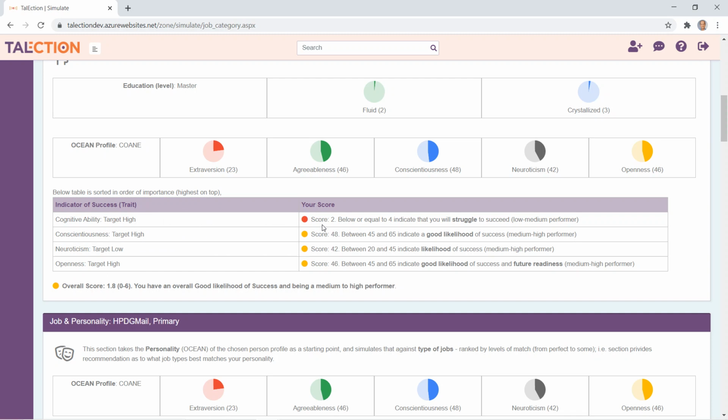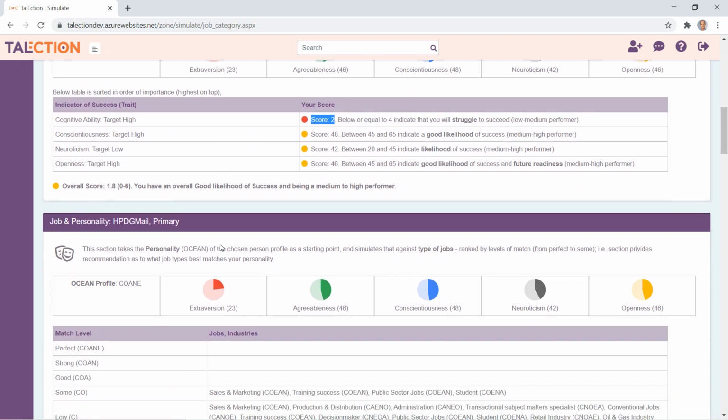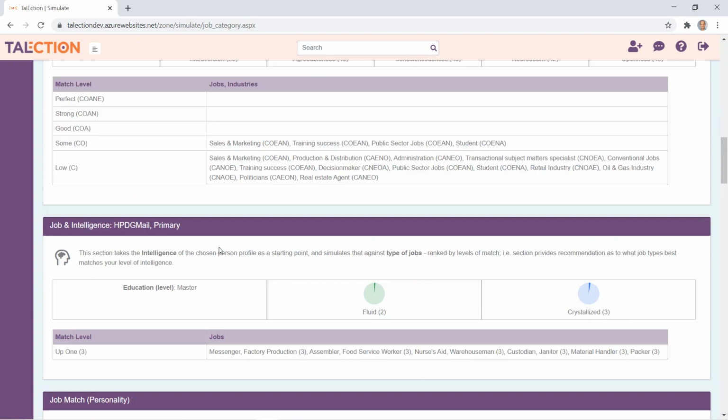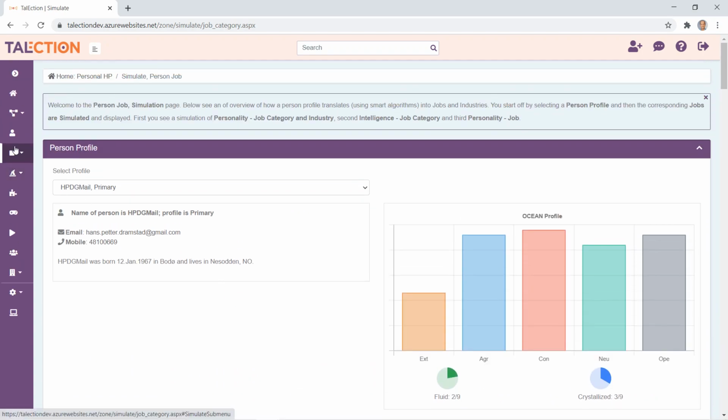Cognitive ability for this profile is relatively low, so that's an issue. And also these others are medium low, so this is something you need to look into. And then you dive into more details as to what kind of jobs will fit you.